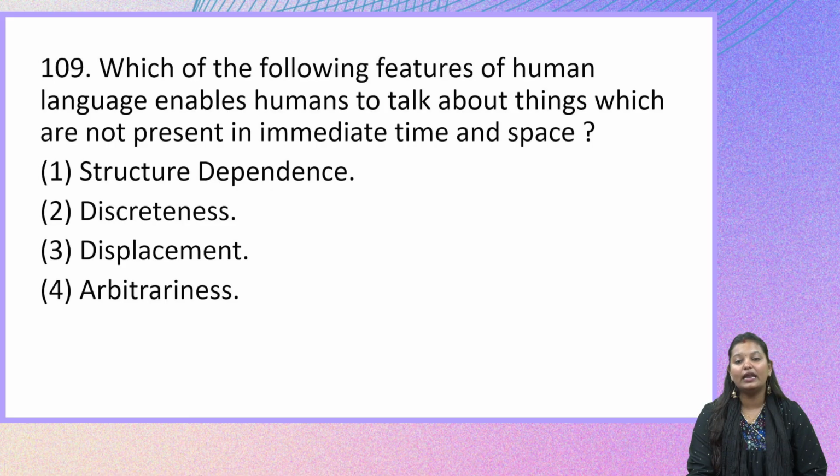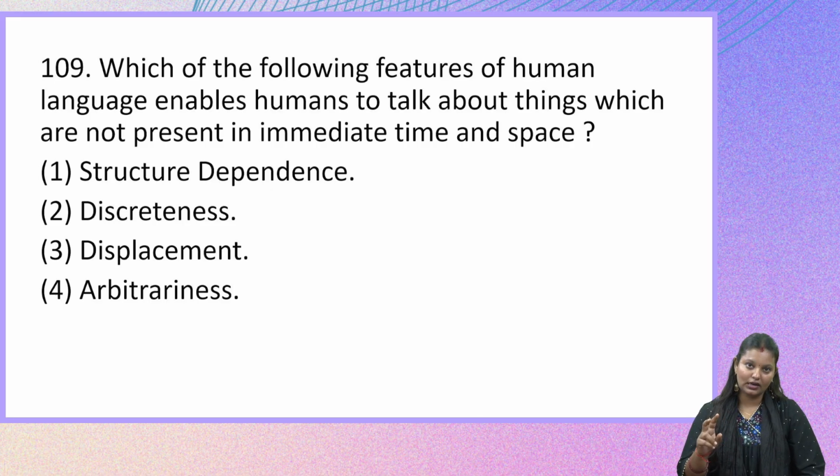So, in languages, we are able to use and talk about things which exist in a different time and space. We have various tenses which we use while communicating. So, if you try to relate it and find the keyword time and space, it is not immediate.